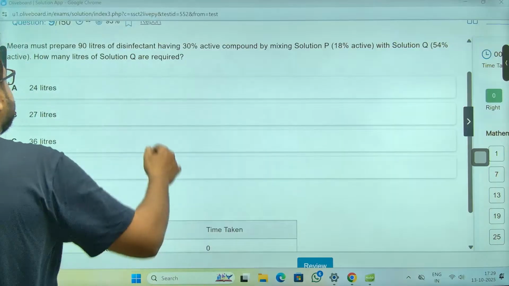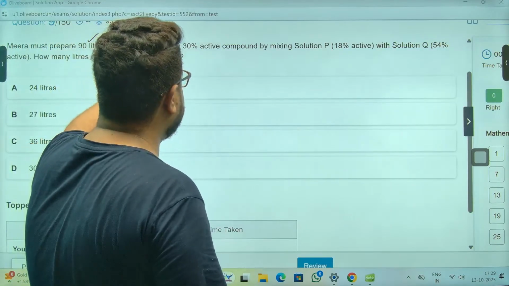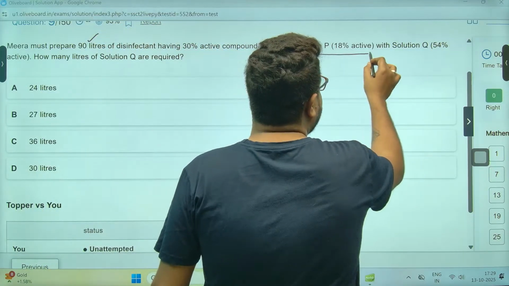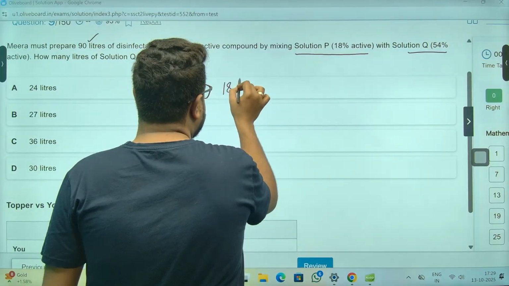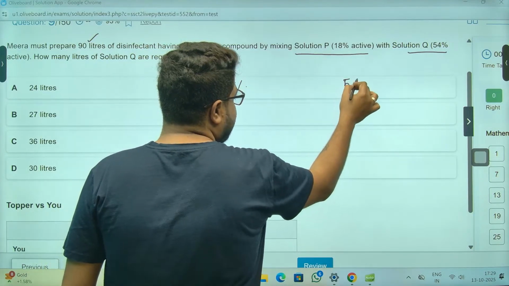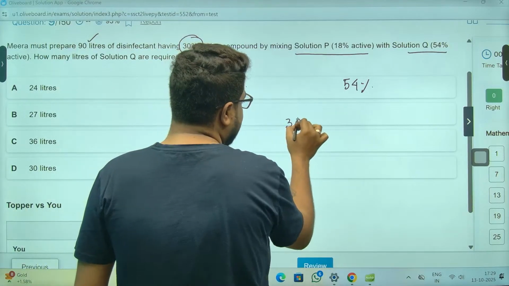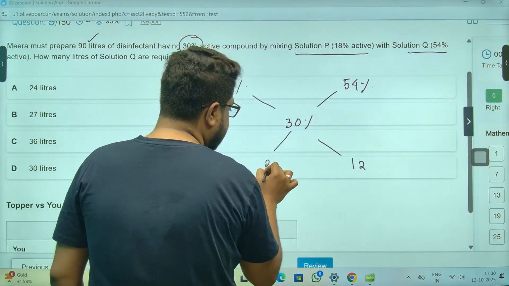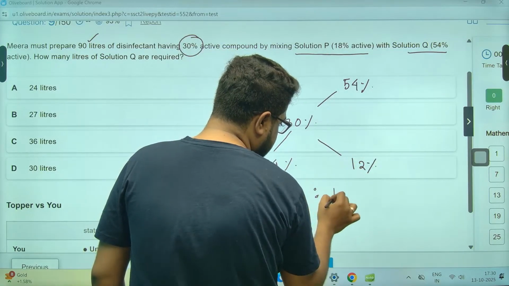Remember. So 90 liter disinfectant solution, 30% active. अरे बाप रे, हार्पिक बना रहा है क्या? Solution P, solution Q. अच्छा सर, ठीक है. So 18%, 54%. And I need the resultant to be 30%. So alligation, sir. 12%, 24%. So ratio should be 2:1.